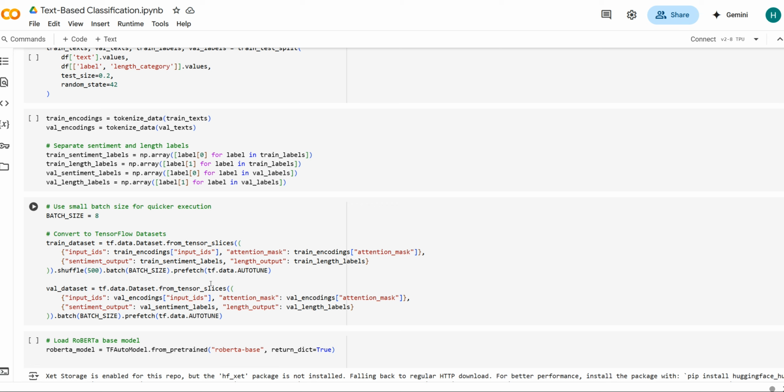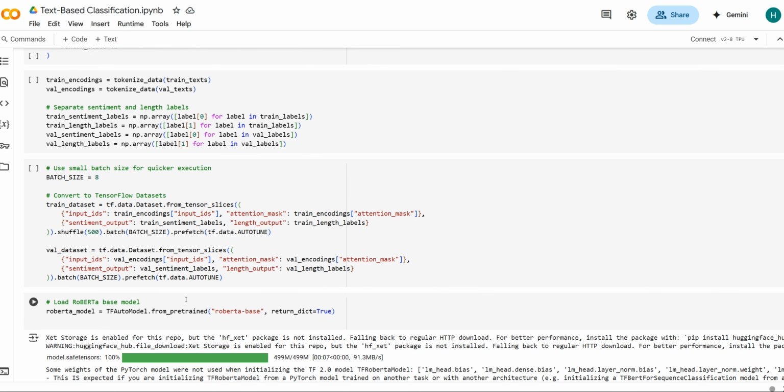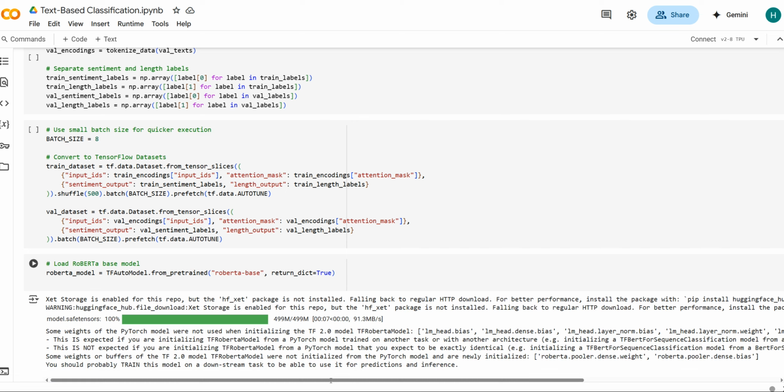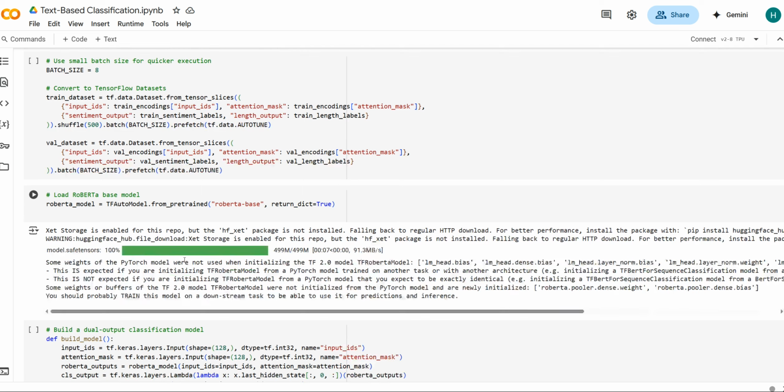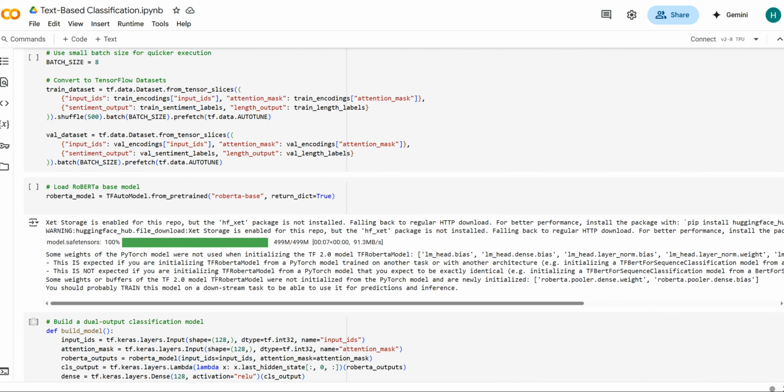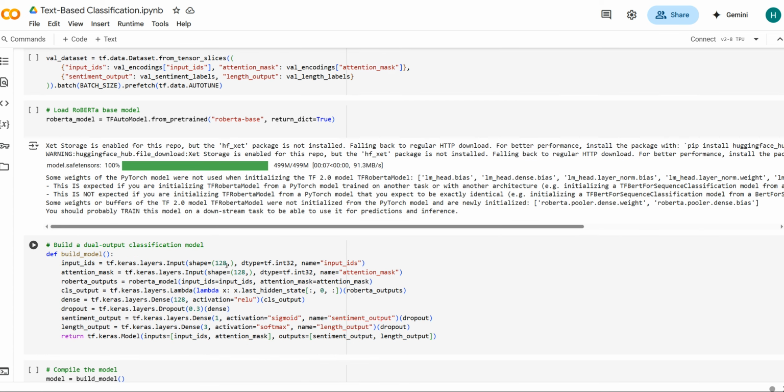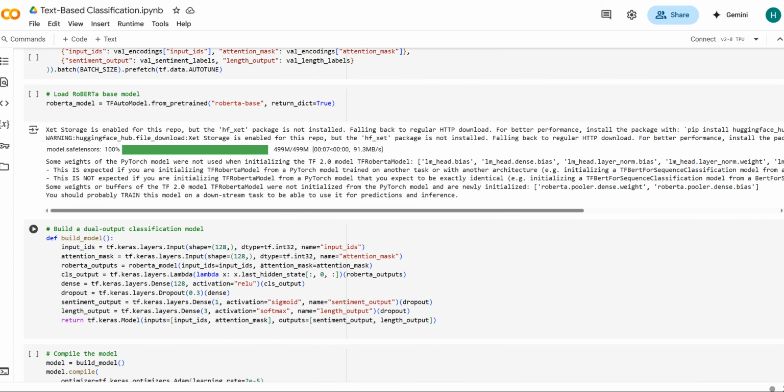So the tokenizer converts the raw text into model-ready tokens, token IDs, and then the tokenization function ensures each review is tokenized and padded to length 128 so that we can easily process using batches, and the output is going to be tensors. And then we're going to train the model, splitting into training and validation, keeping both sentiment and length labels together. The tokenized inputs tokenize the text for both splits.